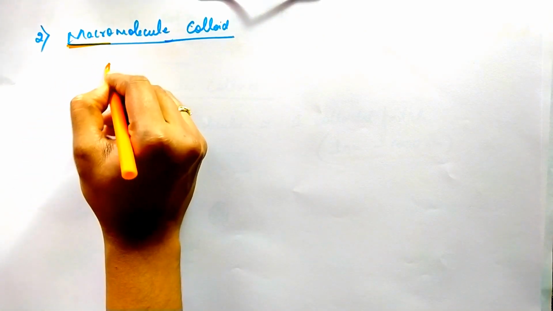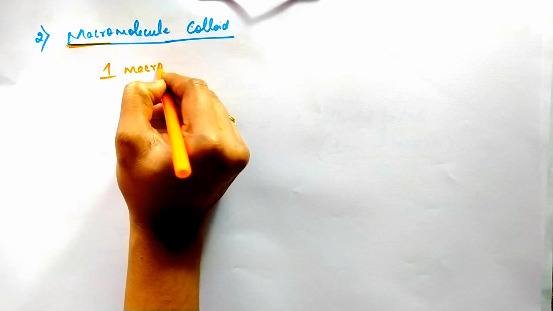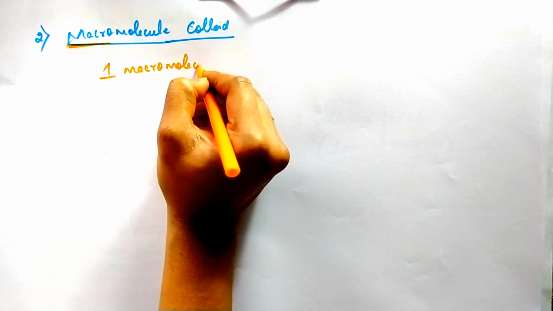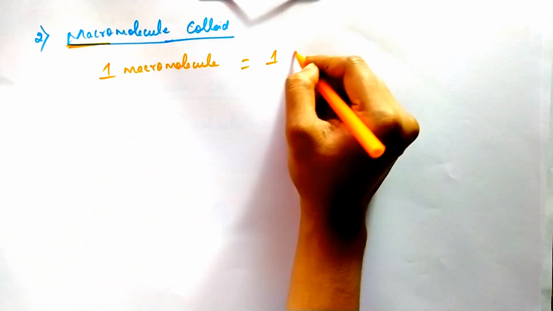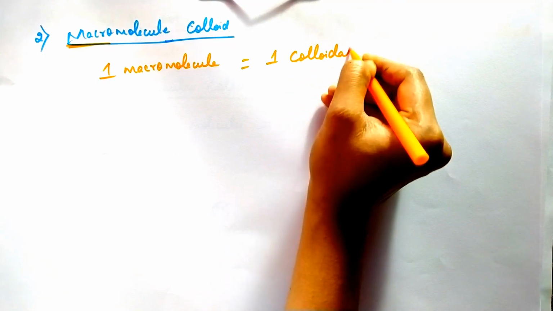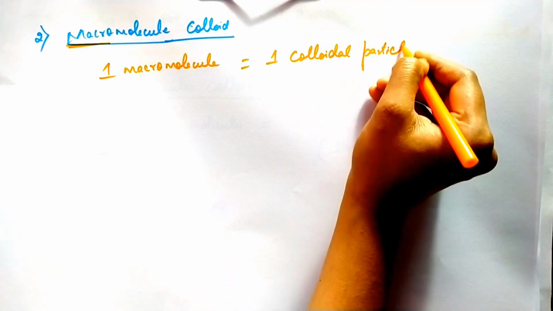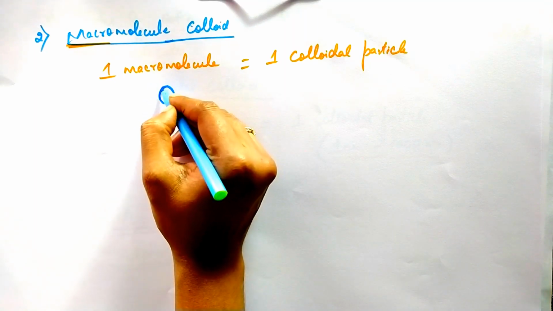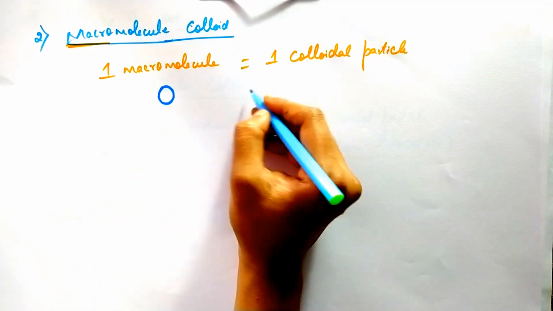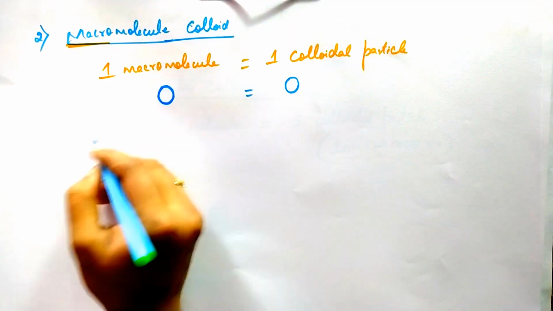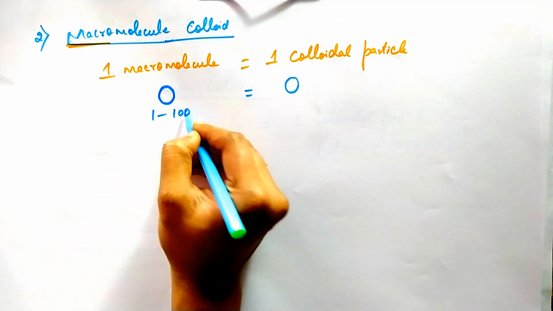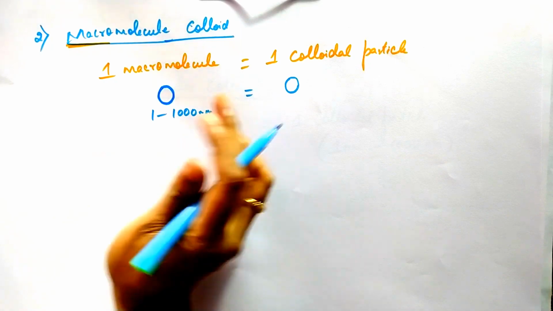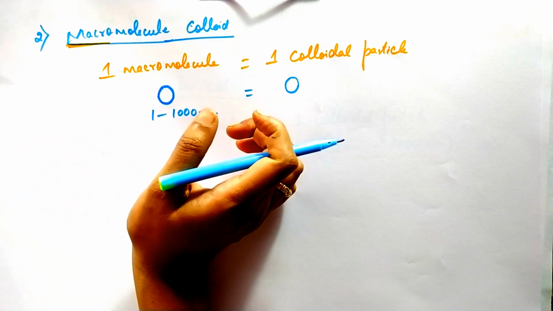Here, one macromolecule is equal to one colloidal particle. The macromolecule present in the solution has a size equal to that of a colloidal particle, that is, 1 to 1000 nanometer. This is called a macromolecular colloid.